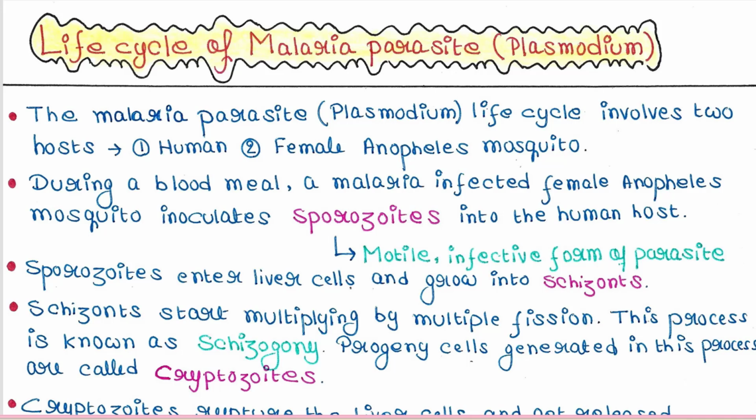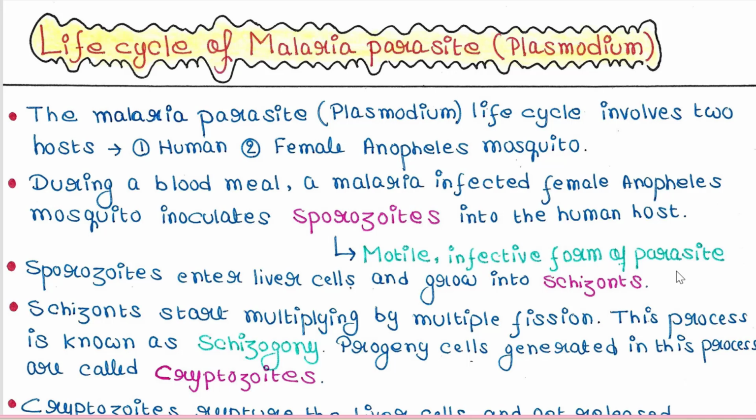Okay. So the malaria parasite or Plasmodium life cycle involves two hosts. One is human and the other one is the female Anopheles mosquito. During a blood meal, a malaria-infected female Anopheles mosquito inoculates sporozoites into the human host. So first of all, the mosquito should be female and she must carry sporozoites in order to cause malaria. What is a sporozoite? Sporozoites are the motile infective form of the parasite.